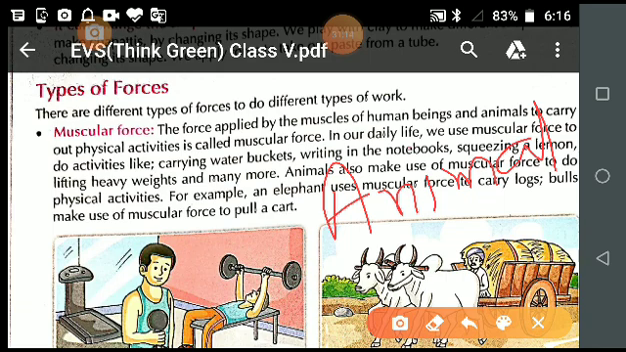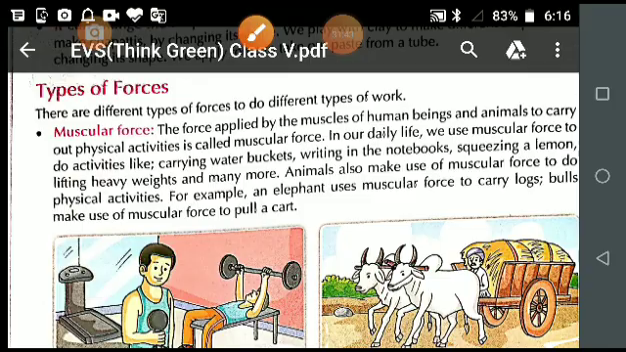Your mother is doing lots of work in the house, preparing tasty food for you in the kitchen. So the different activities that we do, we apply our muscular force to do these types of activities. I hope you are all able to understand what a muscular force is, students. Thank you.